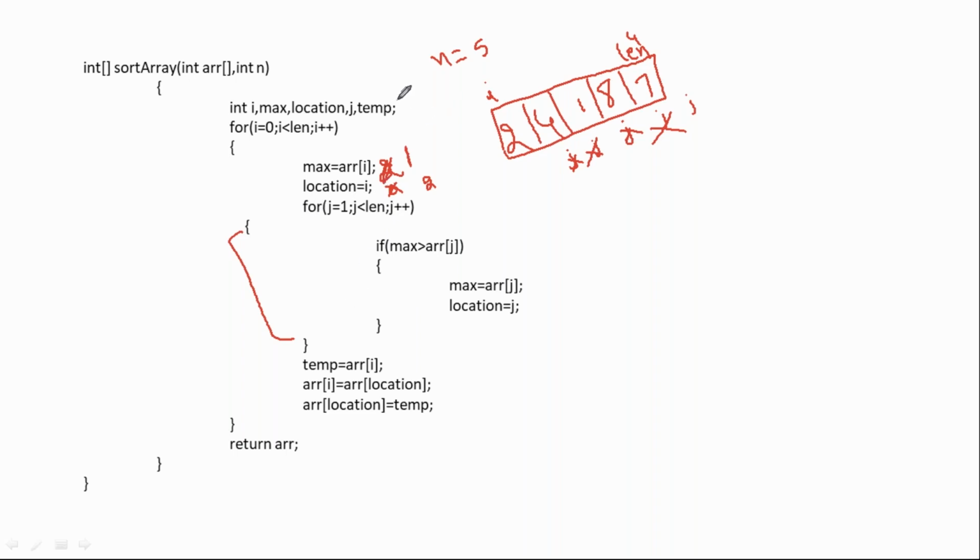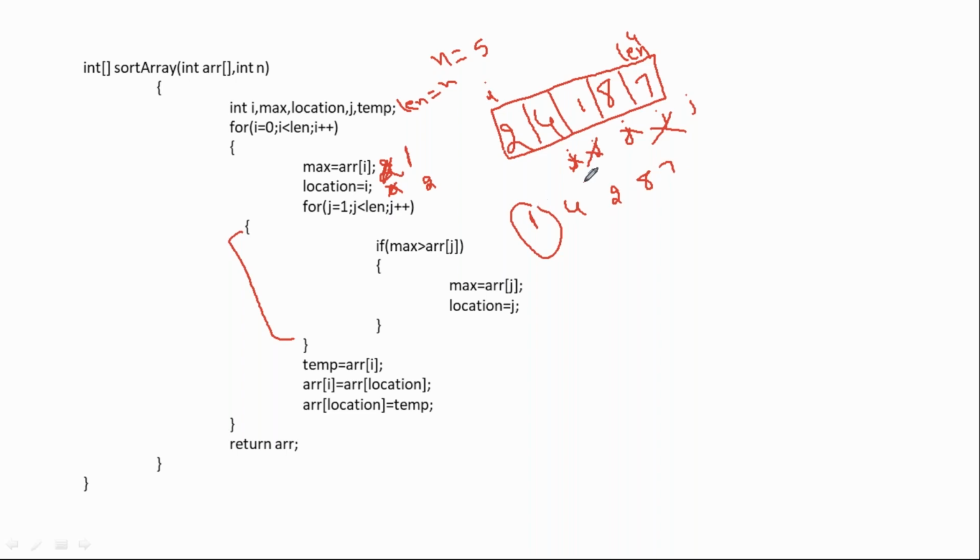You can take length equal to n itself, because we are using less than only, we can take that. Yeah, perfect. Now this is done, then we come back and exchange. Now this becomes 1 and this becomes 2, the rest stays the same, 8 as well as 7, but you are actually inserting the minimum element in the first location.